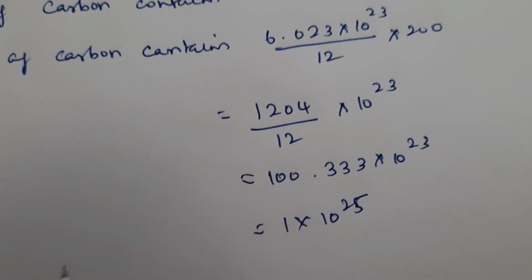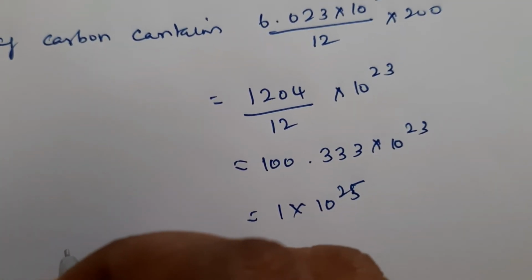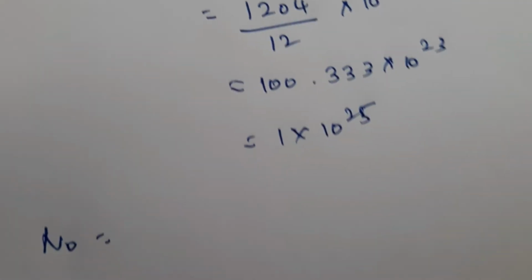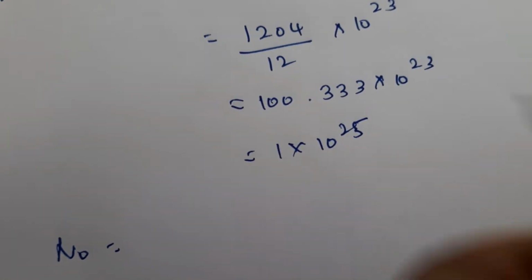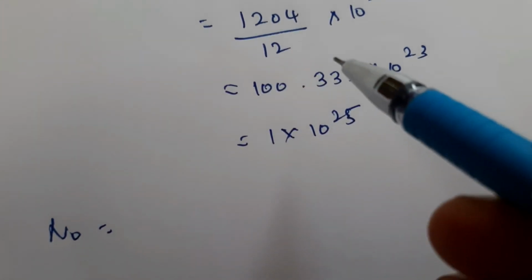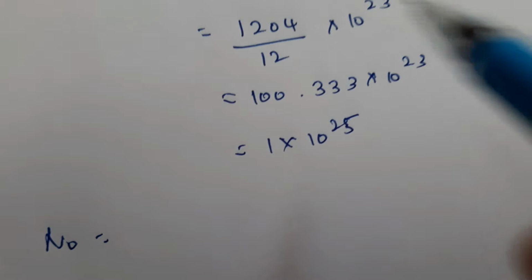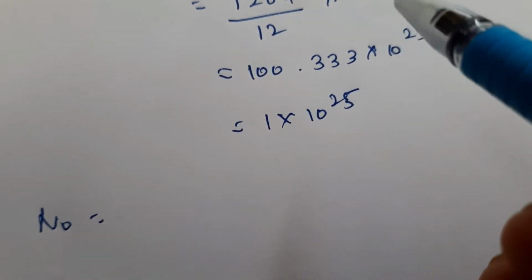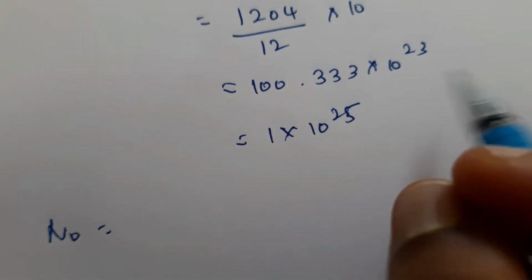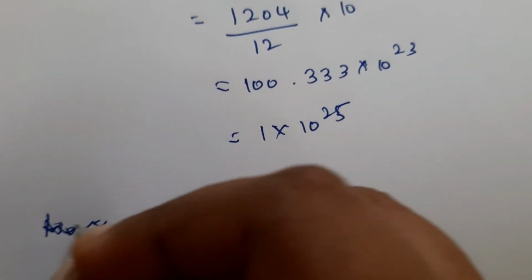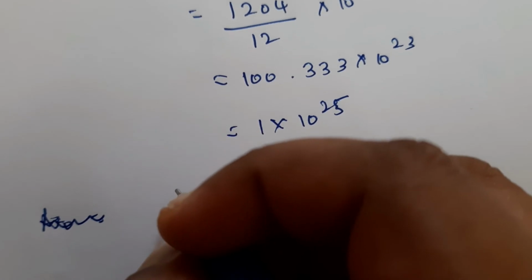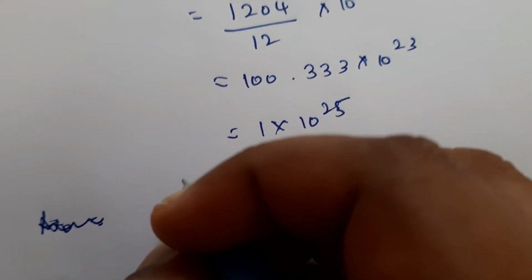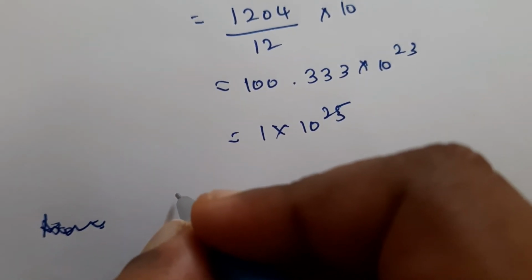Now we can go for finding the N0 value. We have found out for only carbon 12. Now what is the ratio of carbon 14 to 12? The ratio of carbon 14 to 12 is 1.3 into 10 raised to minus 12.